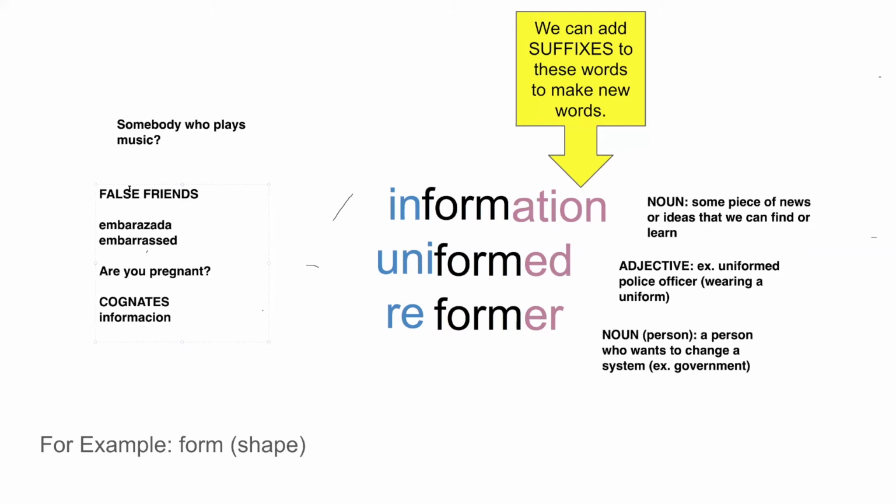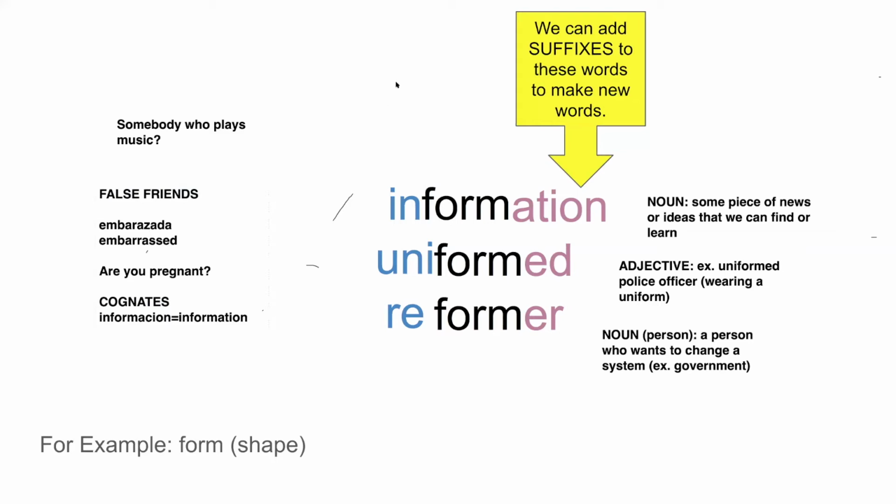English has these two issues. We have false friends, which can be tricky. And then, of course, we also do have words like cognates. And the good news is there are probably many more cognates than there are false friends. But still, be careful when it comes to this.